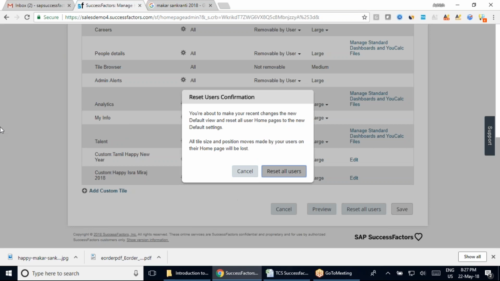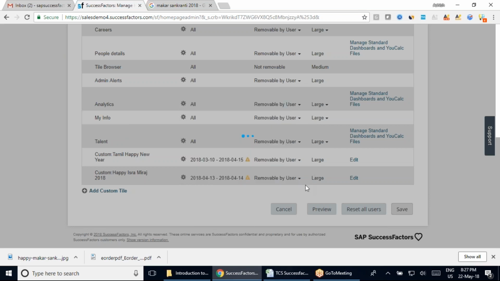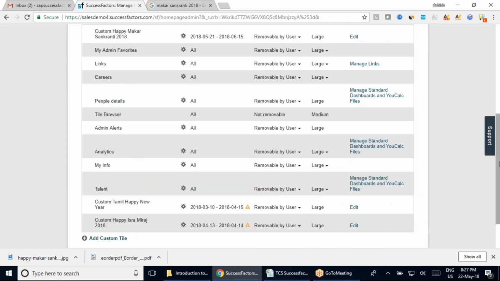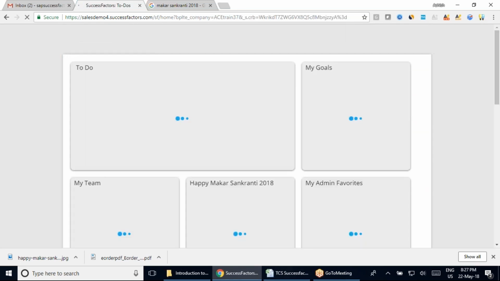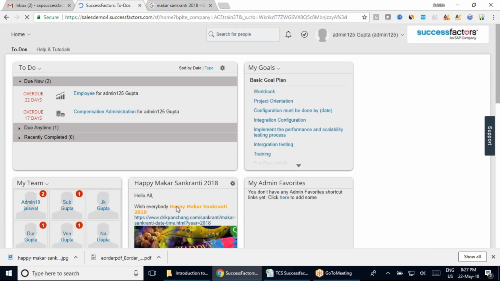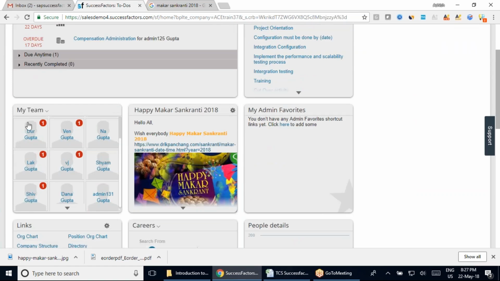The moment you reset it for everybody, it is going to change for all the people. Then again, if I come to the home page, you will see on the home page that it is now coming after your team, right? So you can see here, like this, you can do all this for your sections and everything that you have here.